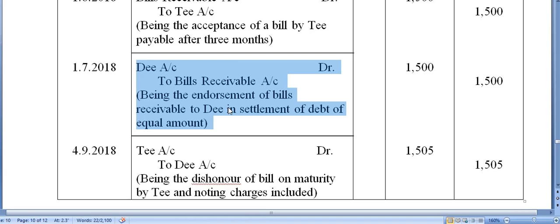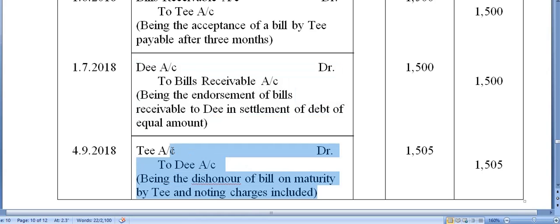Now when the bill gets dishonored at this point of time, the last entry in the books of drawer, in case the endorsee has discounted the bill. Now see, this is a different type of case. So I want you to write separately on a piece of paper or in a separate copy that in this case, this will be the entry, and in that case, the entry will be like this.